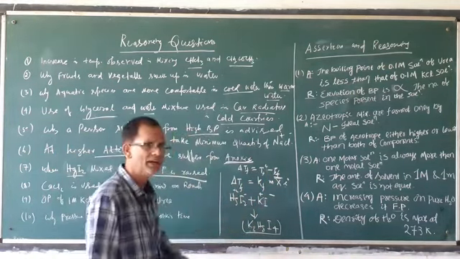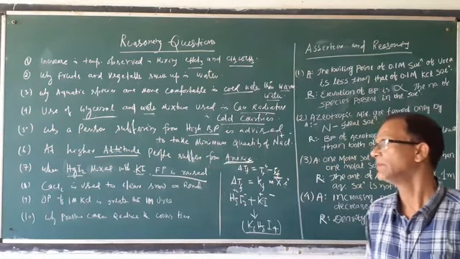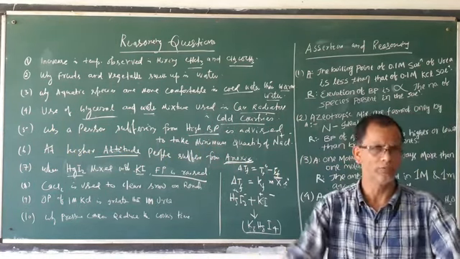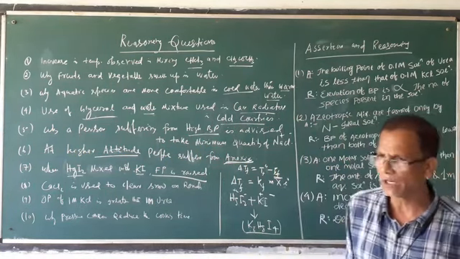That is the answer. Then question number 8: calcium chloride is used to clear snow on the road. In very cold countries, the roads are covered with snow. So how do we clear the snow from the road? We can spray salt, sodium chloride or calcium chloride. When you spray the salt, what happens?